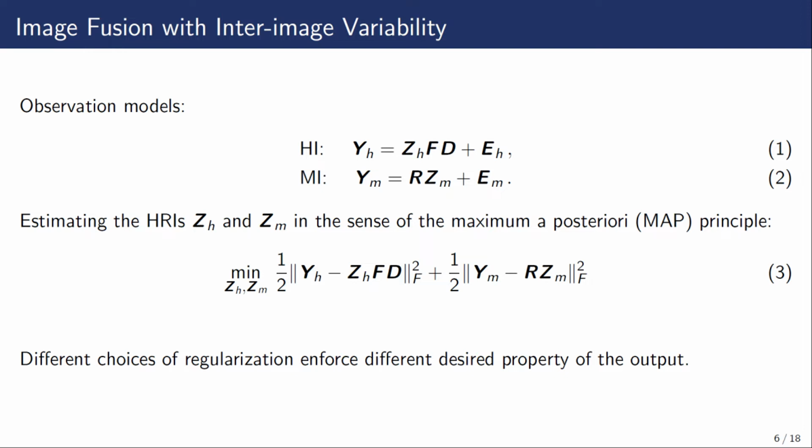From the observation model, the hyperspectral image YH can be viewed as a degradation of ZH in the spatial domain. The multispectral image Ym can be regarded as the spectral degradation of Zm. We can estimate ZH and Zm in the sense of the MAP principle by solving the following optimization problem. However, this is an ill-posed problem. We need to choose different regularizers to enforce the desired property of the output.